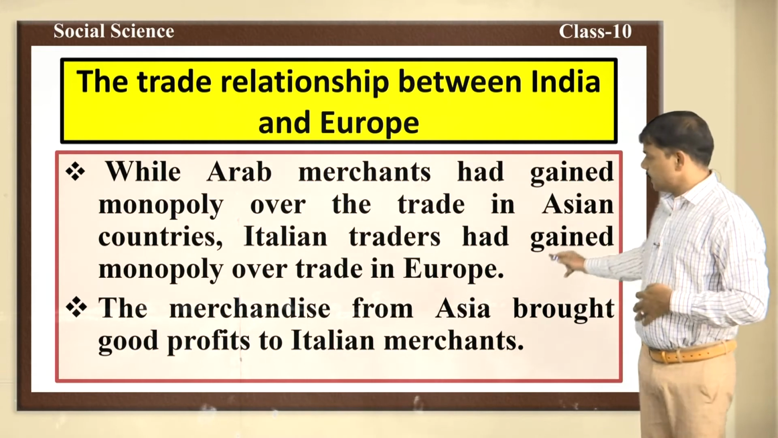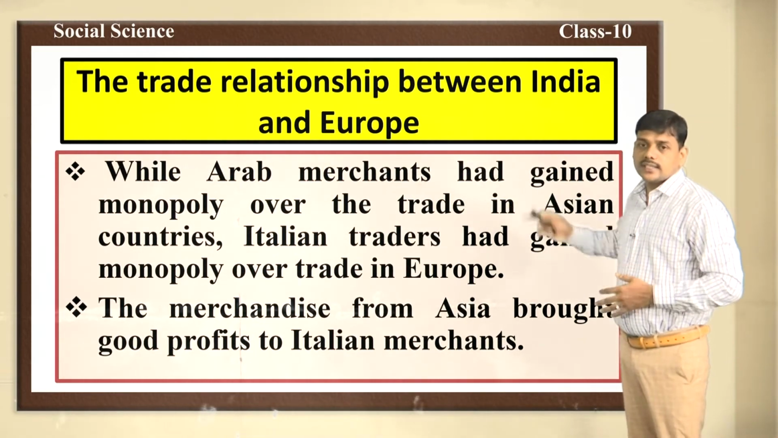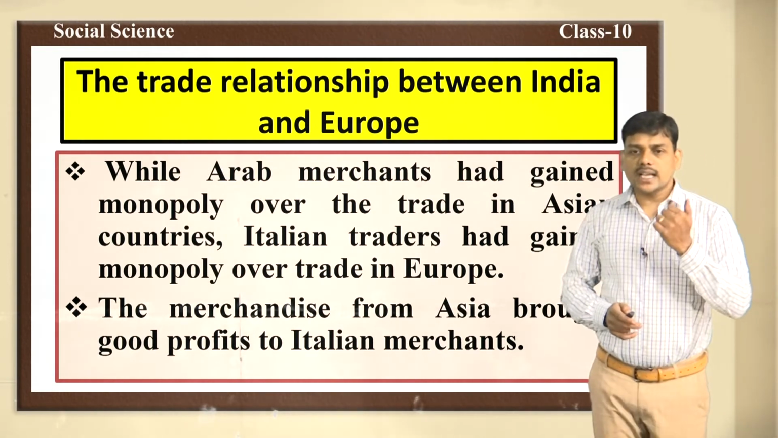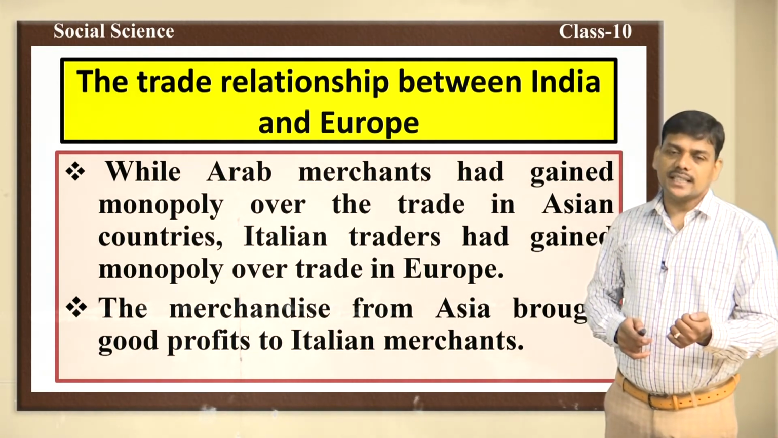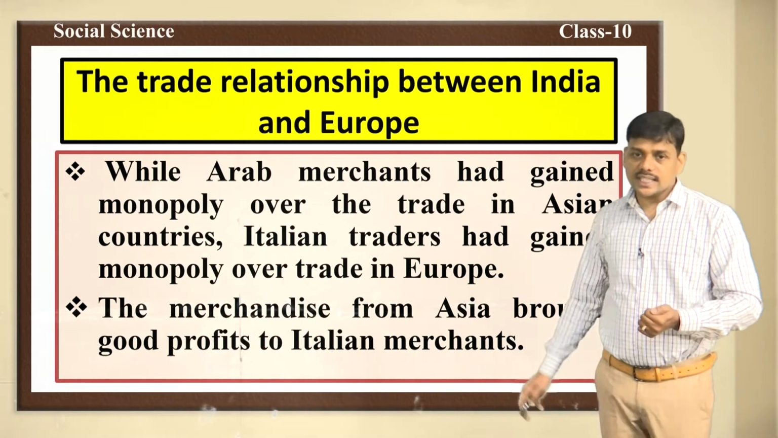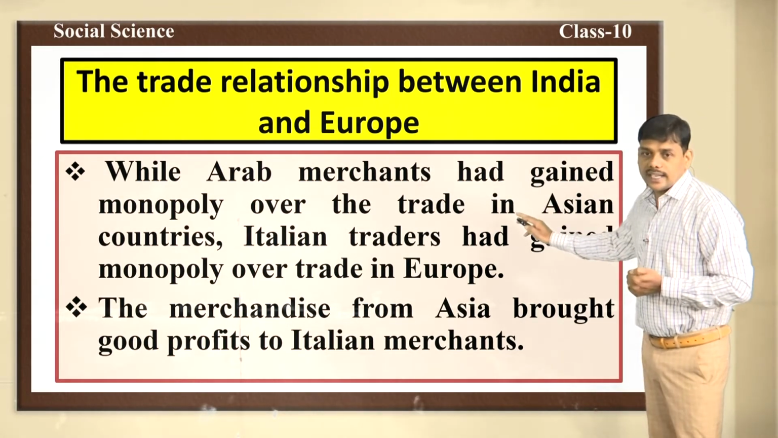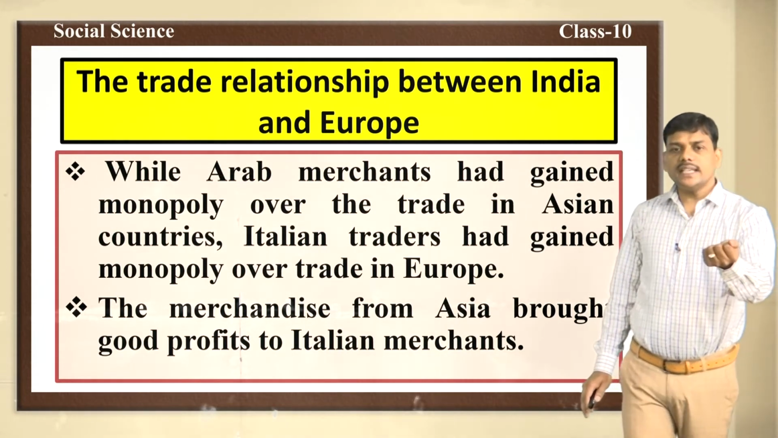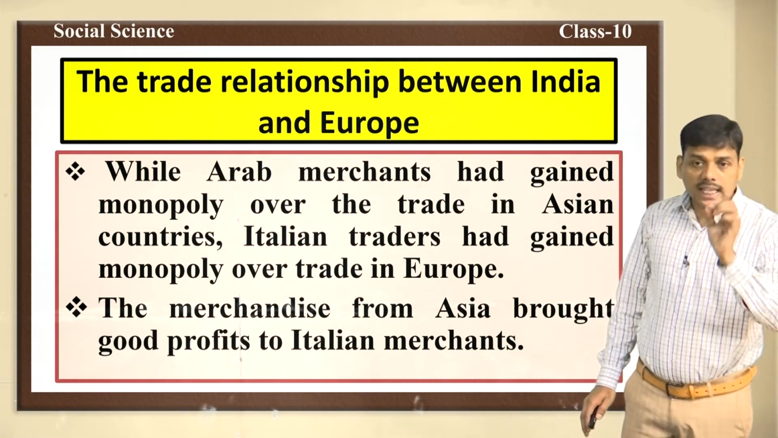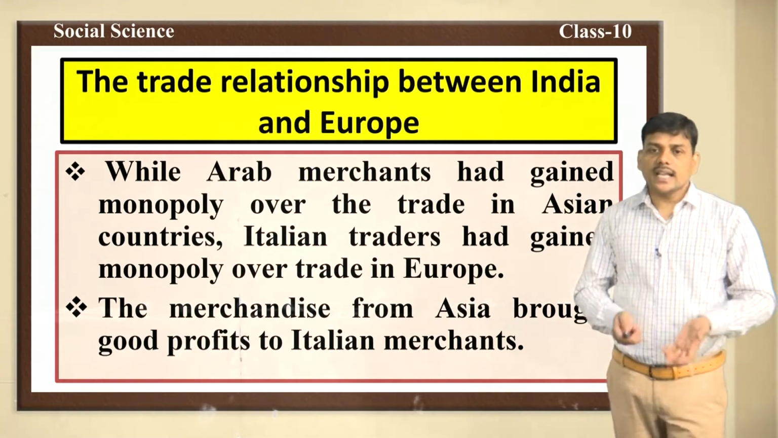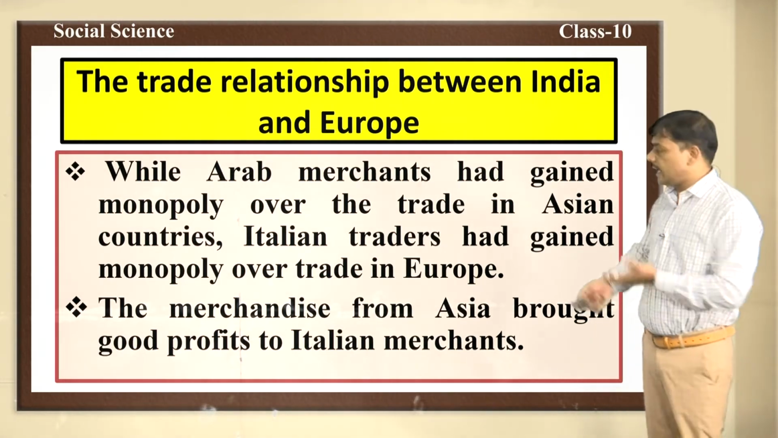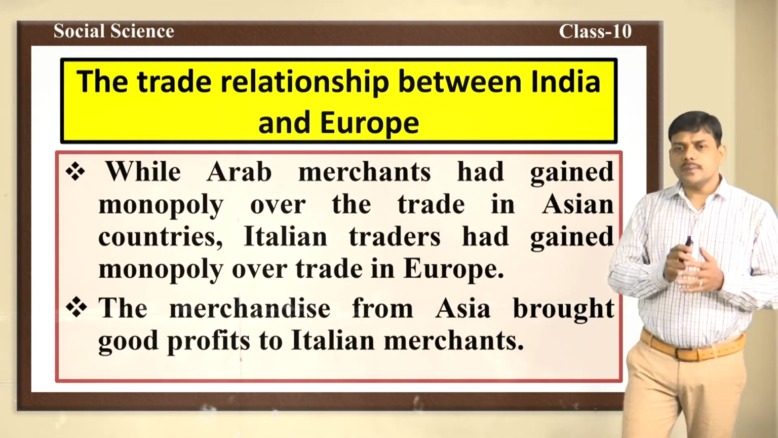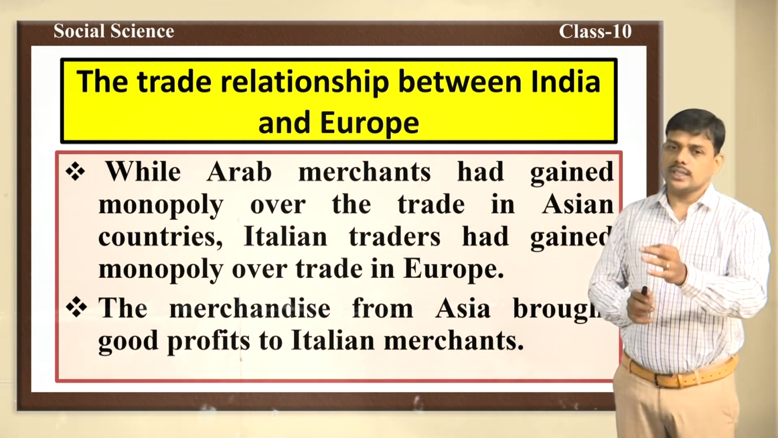In the beginning itself, I have told you that the Italian merchants and the Arab merchants had complete control over trade. Arab merchants had gained monopoly over trade in Asian countries, and Italian traders had complete control over trade in Europe. In this way, Arab merchants and Italian merchants played a vital role here.